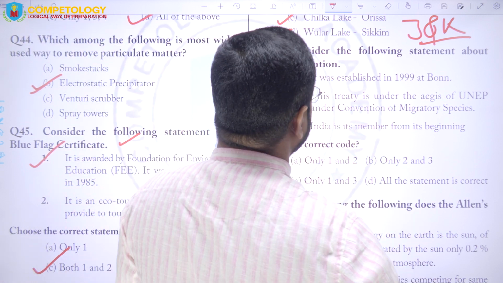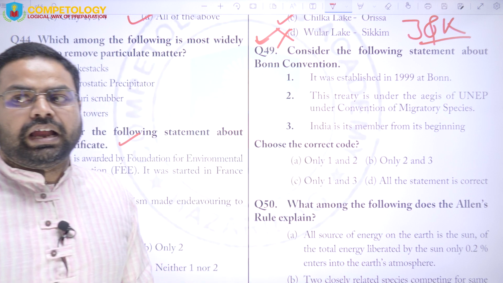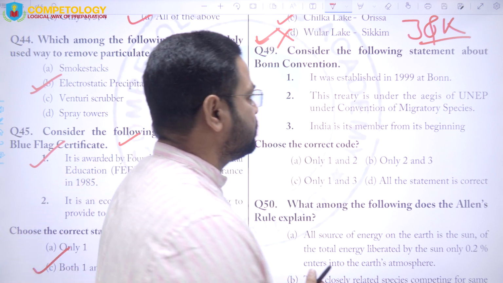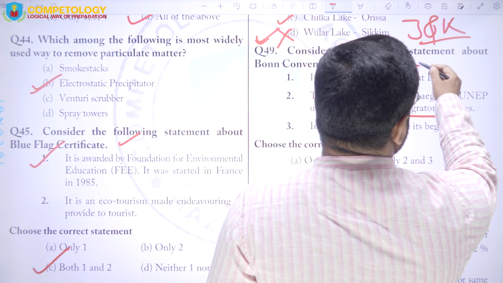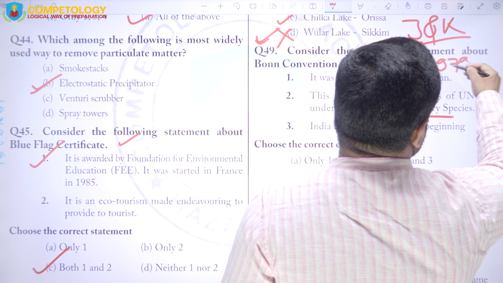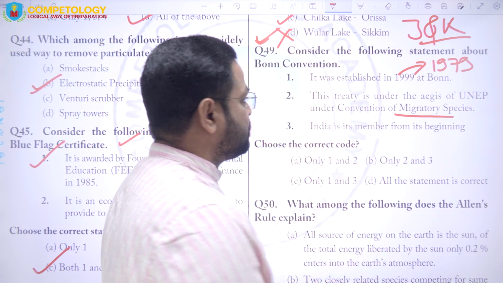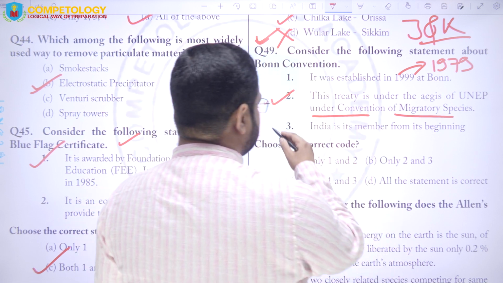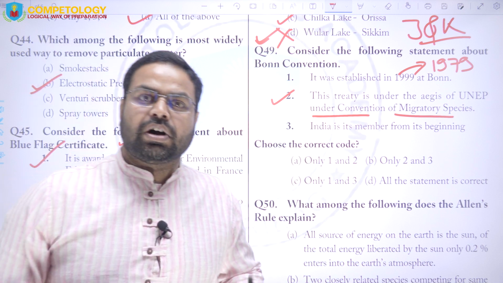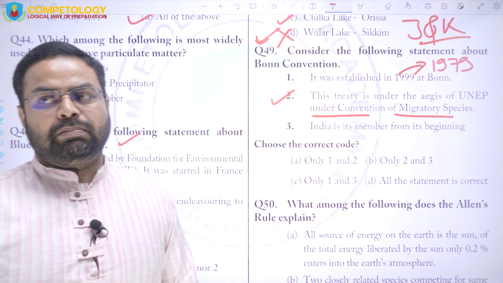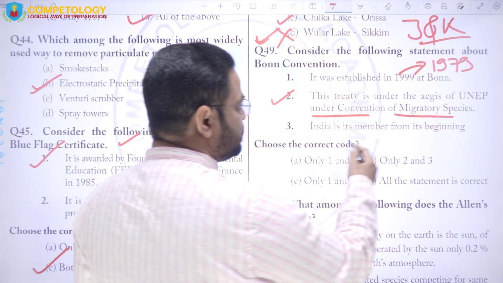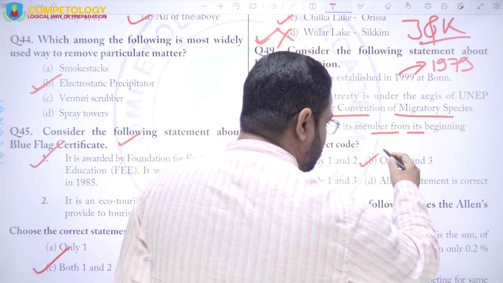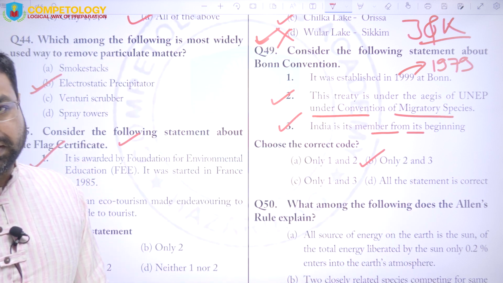It was established in 1999 at Bonn. So this is a wrong statement, because the Bonn Convention was signed for migratory species in 1979 and not 99, and this treaty was under the aegis of UNEP under the Convention on Migratory Species, and it was signed at Bonn, because of which it is also known as the Bonn Convention, right? India is its member from its beginning. This is also correct. So the answer will be option B, that is 2 and 3 only, right?